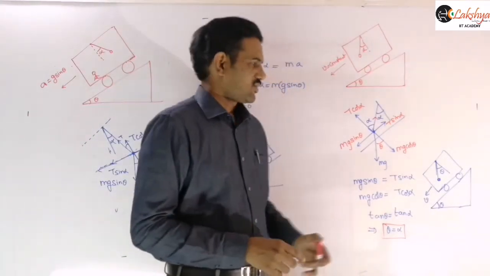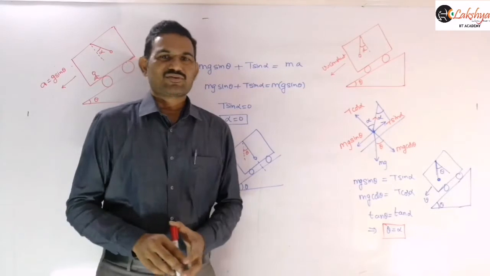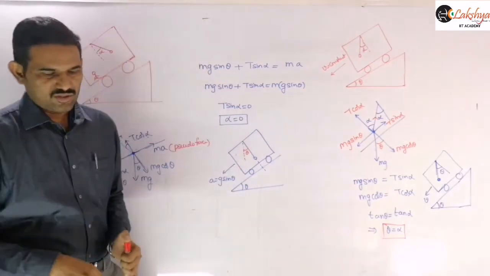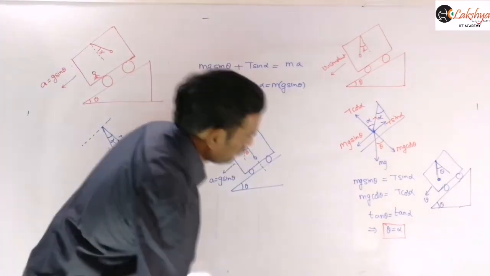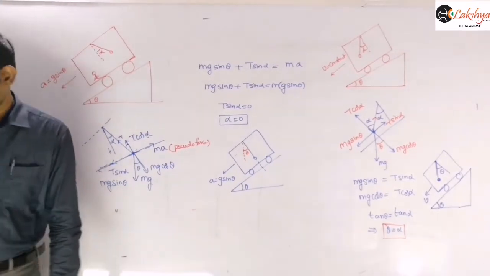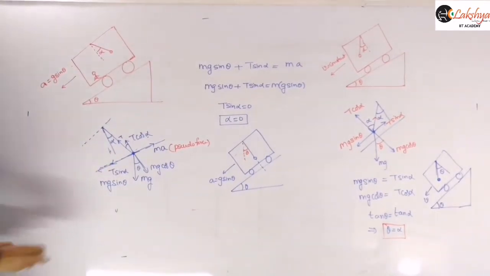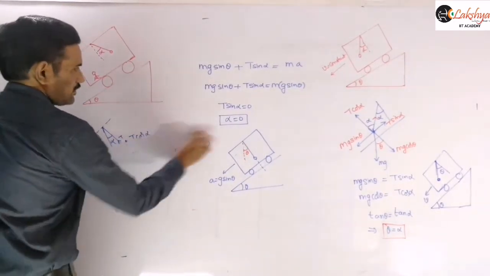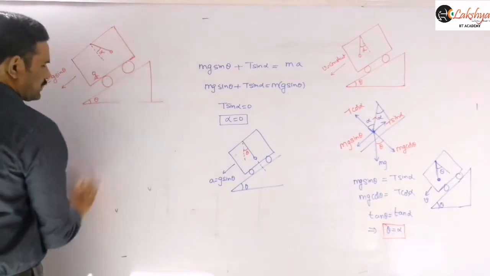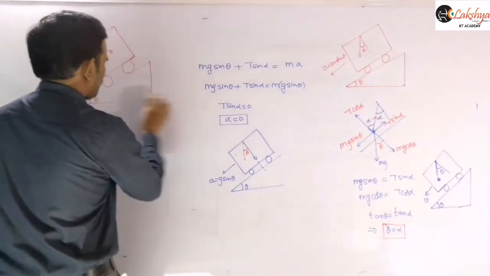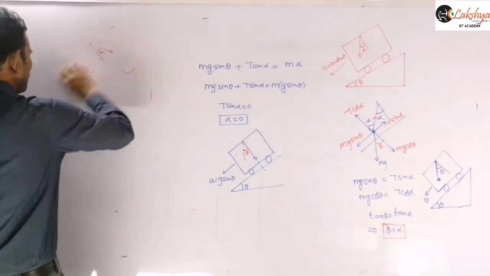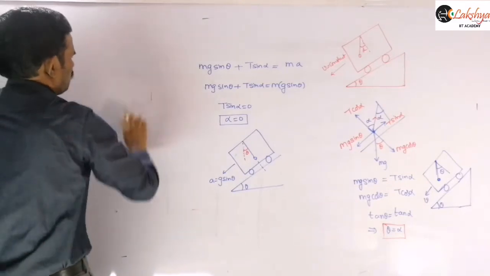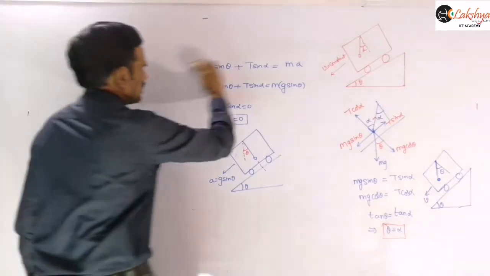Therefore theta is equal to alpha, that is, the angle made by the string with the normal to the inclined plane is theta.